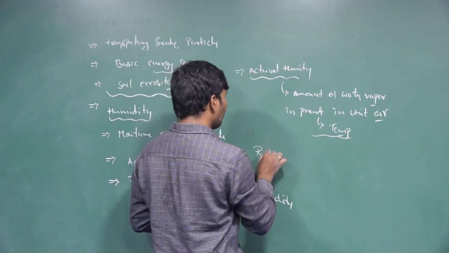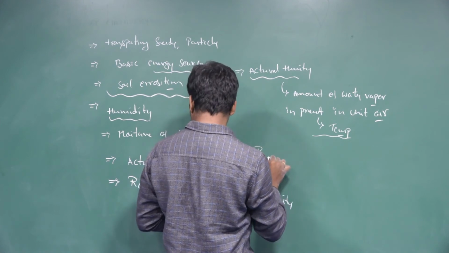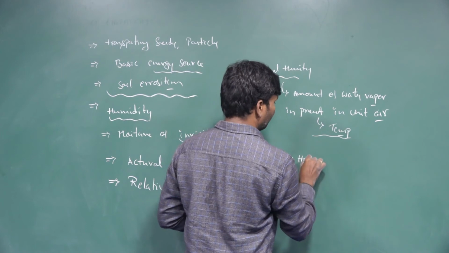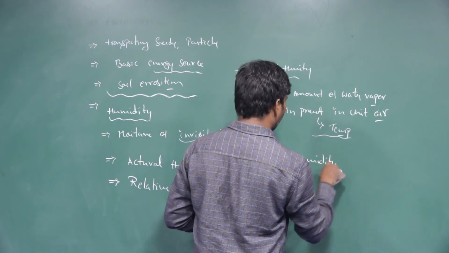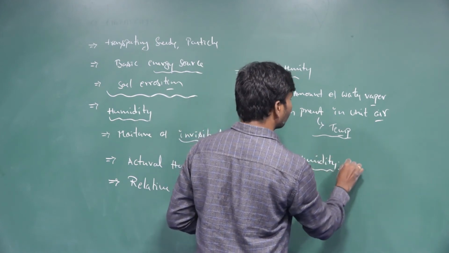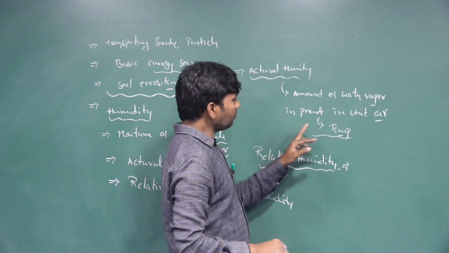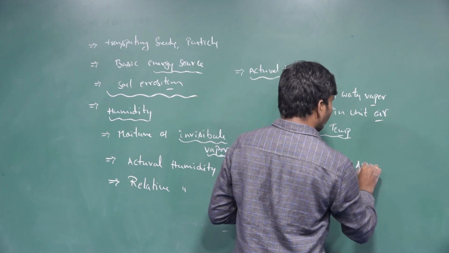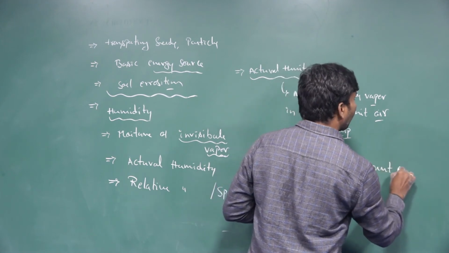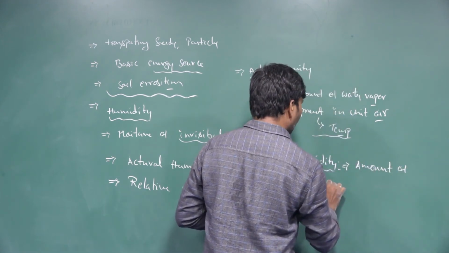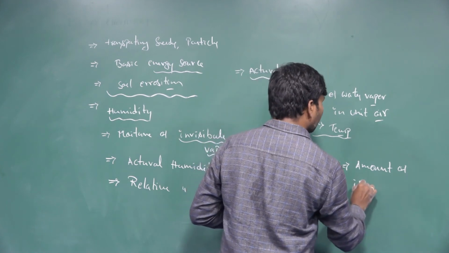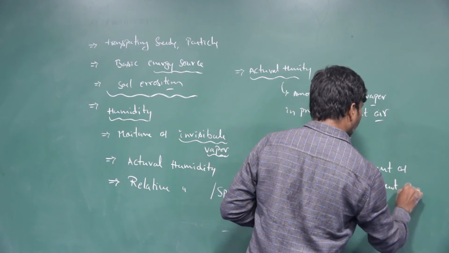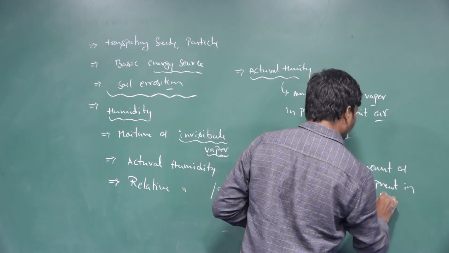And relative humidity or specific humidity means the ratio of the amount of vapor present in unit area.